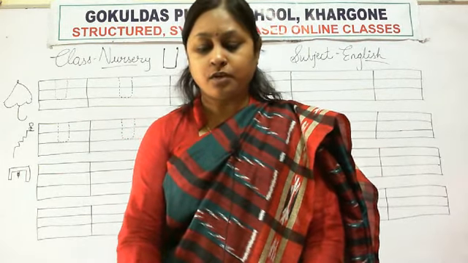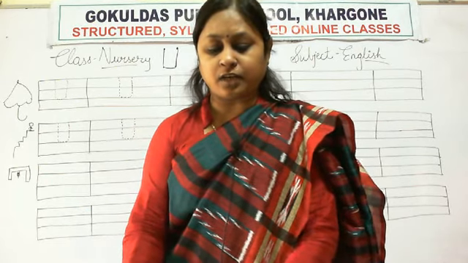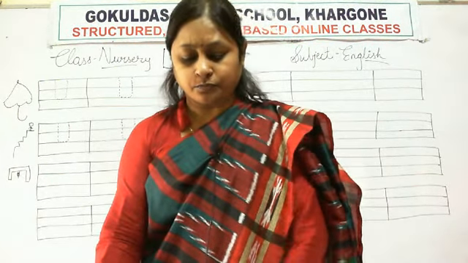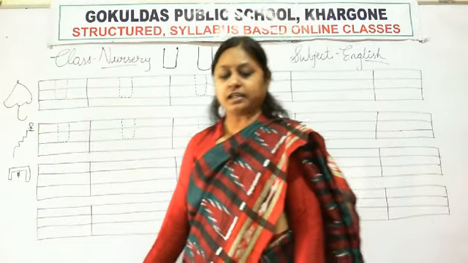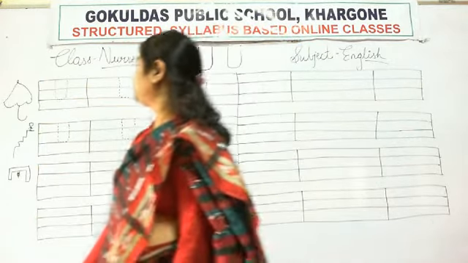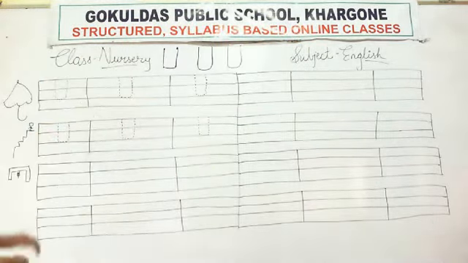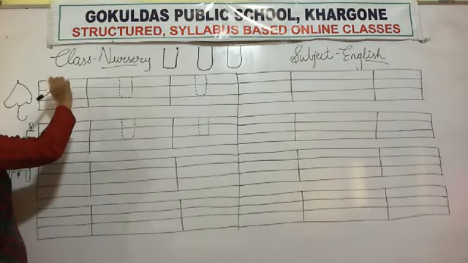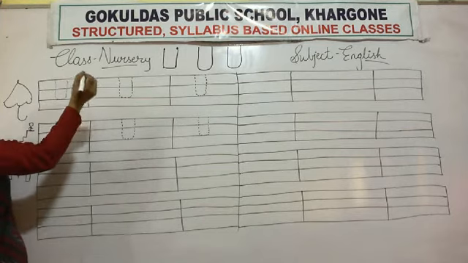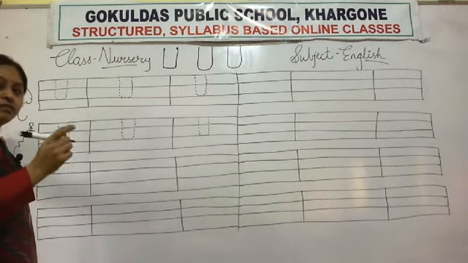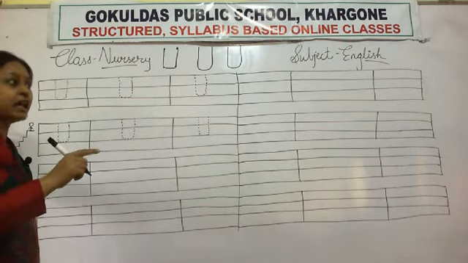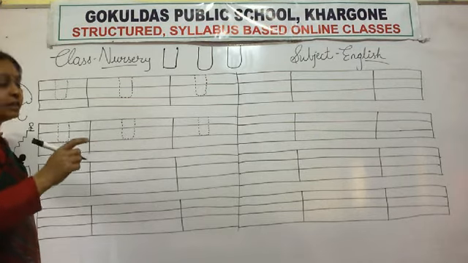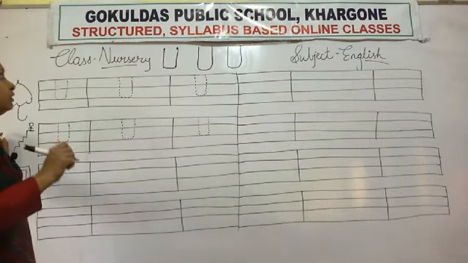Let us start to write letter U. First, with the help of your mama, we will put the lines. You have to trace it. First we will trace. After that we will start writing letter U on the dots.